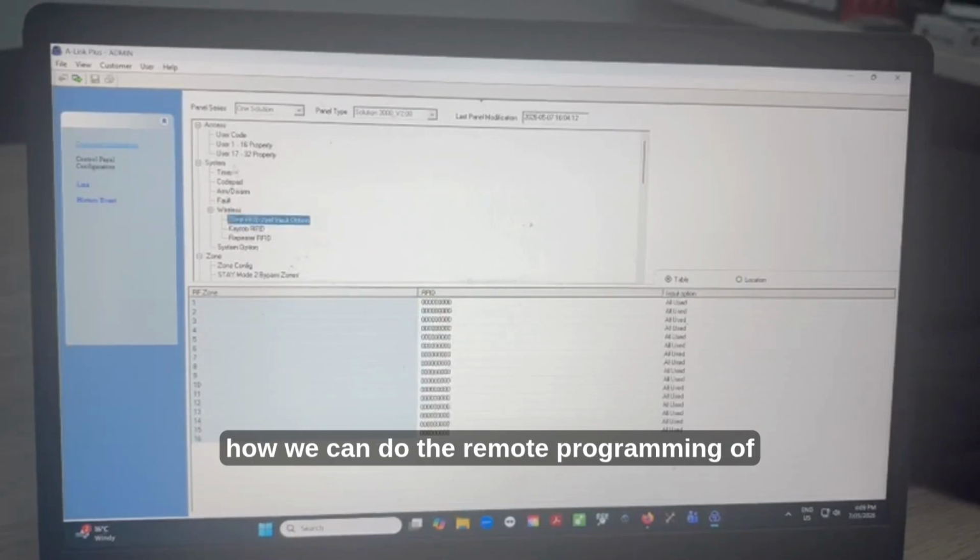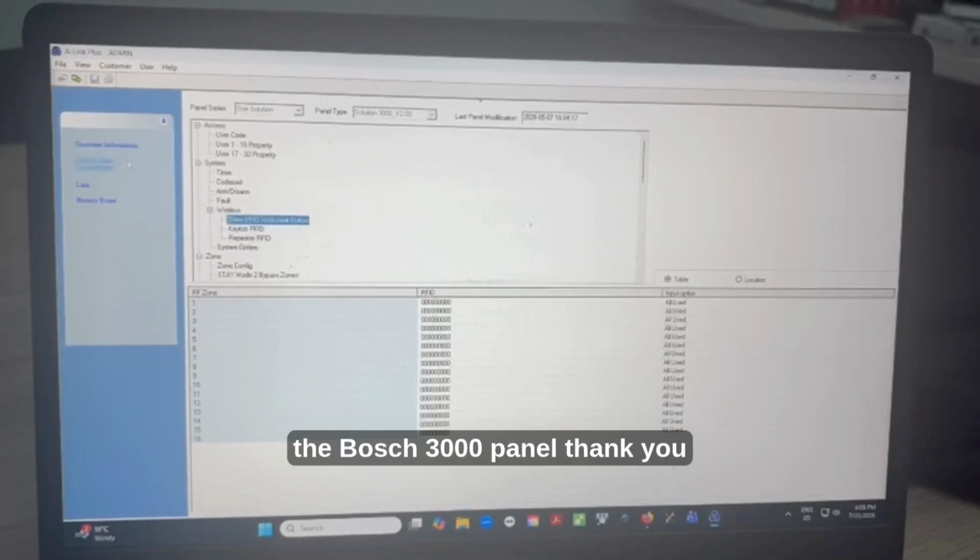That's how we can do the remote programming of the Bosch 3000 panel.